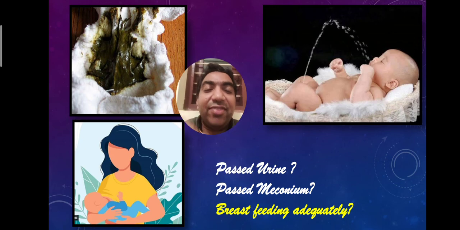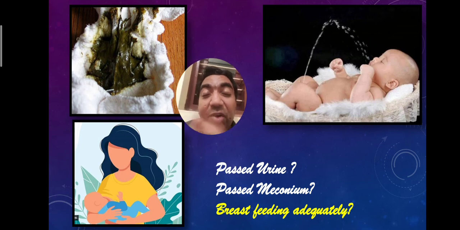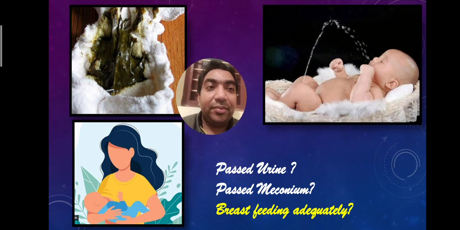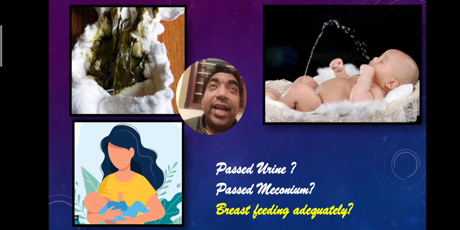So based on these factors, we can get a small idea as a house surgeon whether a newborn is normal or not. If this part is abnormal, the newborn or the neonate is definitely abnormal. But even if all these are normal, then also the child can have problems. Then also the neonate can have problems.